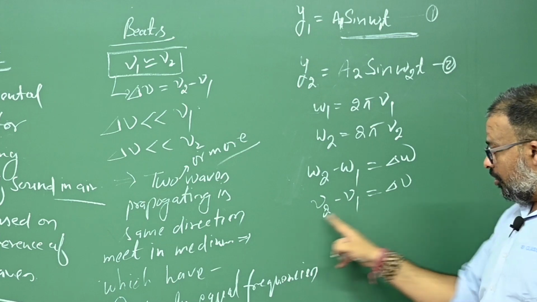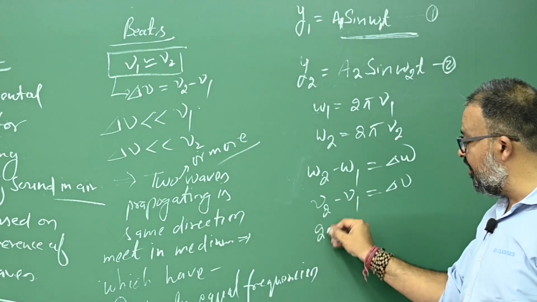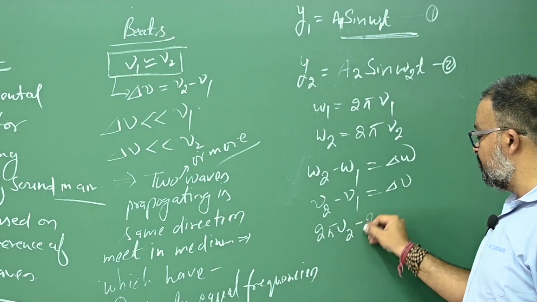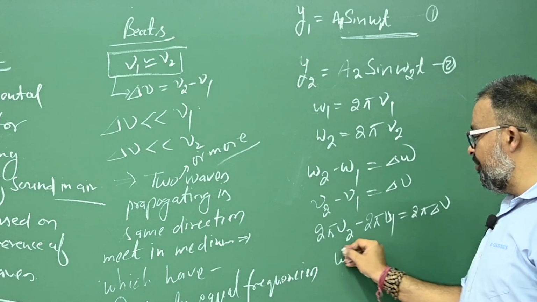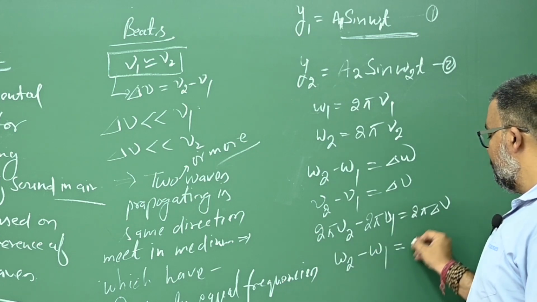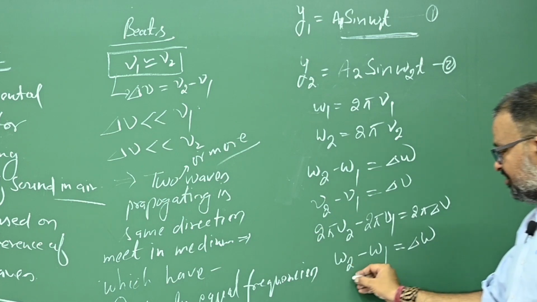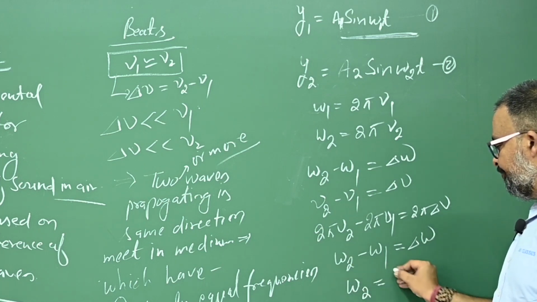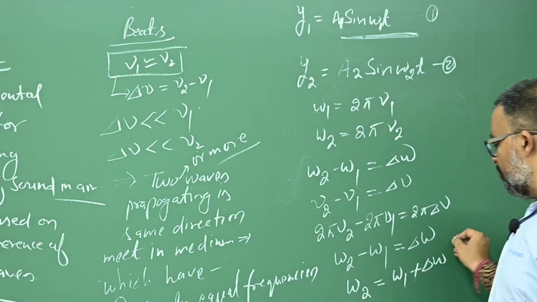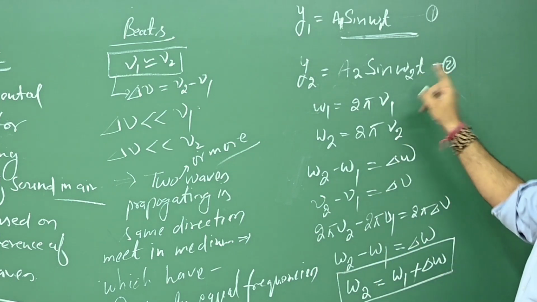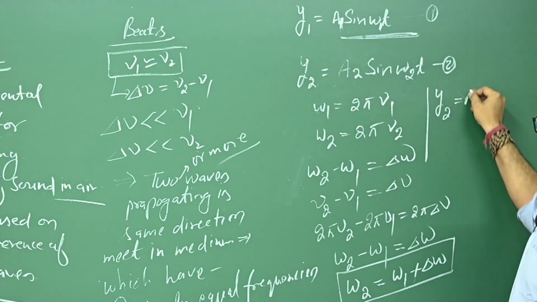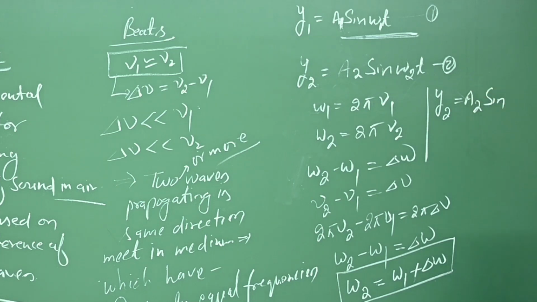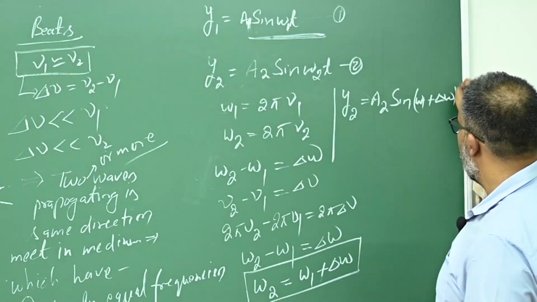If I multiply the whole equation by 2 pi, what I get is 2 pi nu 2 minus 2 pi nu 1 is equal to 2 pi delta nu. This is omega 2, this is omega 1, equal to delta omega, right? So I would like to say omega 2 equals omega 1 plus delta omega. Can I say that? Yes. So the equation of the second wave will become y2 is equal to a2 sine of omega 2, where omega 2 is omega 1 plus delta omega, into t.